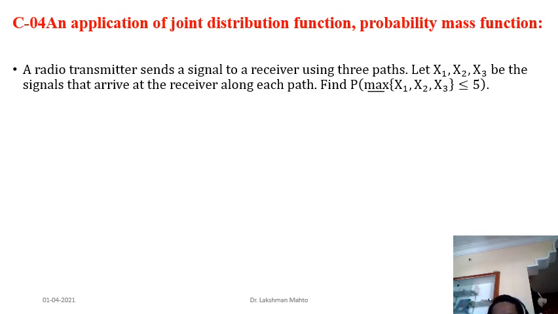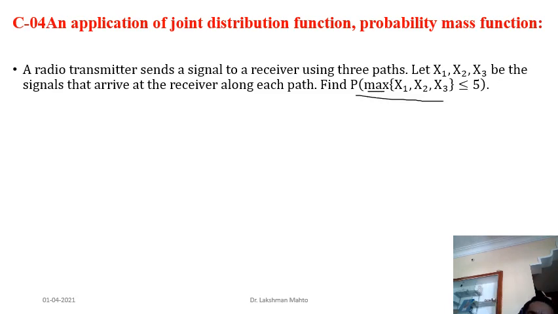One example here, I was just talking about it from the marks perspective. Another example: a radio transmitter sends a signal to a receiver using three paths. So X1, X2, X3 are the signals that arrive at the receiver along each path. X1 is coming from the first path, X2 from the second path, X3 from the third path. We have to find the probability that the maximum of X1, X2, X3 is less than or equal to 5. So we have to find this probability.